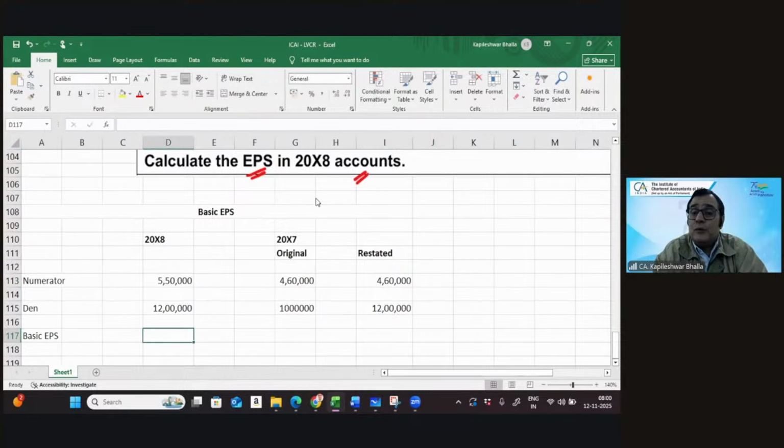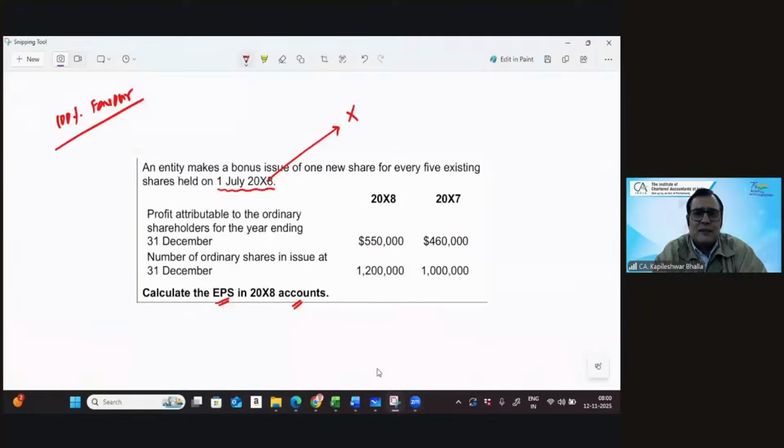We have not given any weightage to the fact that the bonus is not considered, 12 lakh. Bonus is 24 lakhs. Why do you get 24 lakhs? The number of shares was 10 lakh, and then there is a 1/5 bonus issue, that is 2 lakh, that makes it 12 lakh. I didn't get that. Bonus 12 lakhs by 5? Why do you say 12 lakhs by 5? Bonus is considered from the beginning of the earliest reporting period itself. So what we've done is correct. Just watch the calculations.